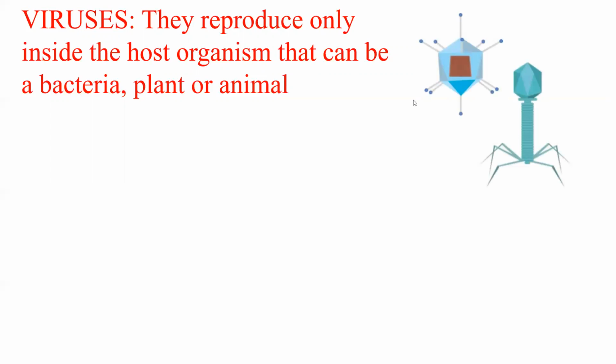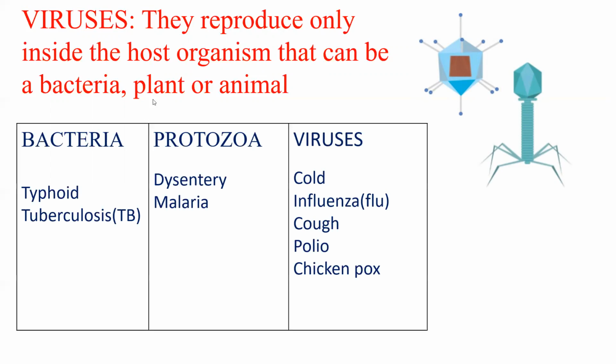So this is a picture of a virus, okay. Now let us see, we saw the bacteria, protozoa and viruses. So what are some diseases which are caused by these organisms? Bacteria cause typhoid and tuberculosis. Protozoa cause dysentery and malaria. Viruses can cause cold, influenza, cough, polio and chickenpox. Just try to remember this as of now.